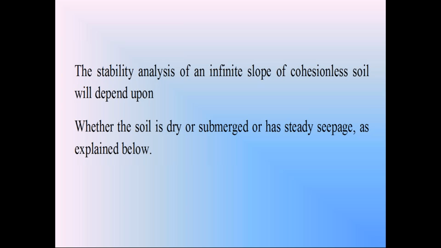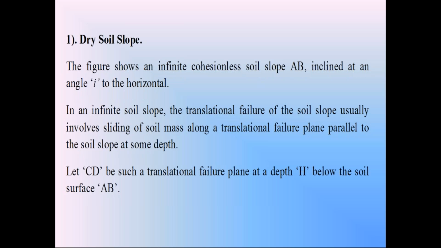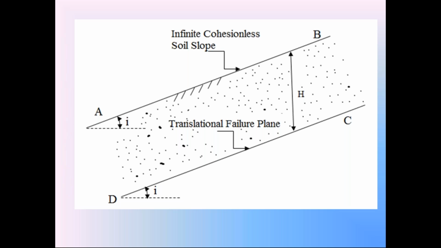So first we consider the soil in the infinite cohesionless soil slope is in dry condition. This is the first condition. We know that the infinite soil slope is subjected to translational failure. In translational failure, the critical failure surface is a plane surface. It is parallel to the soil slope.